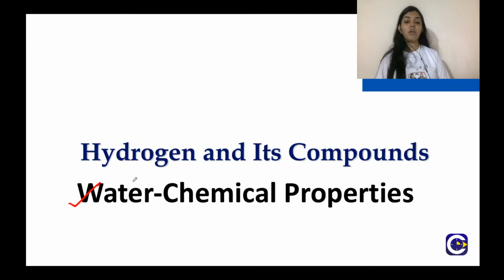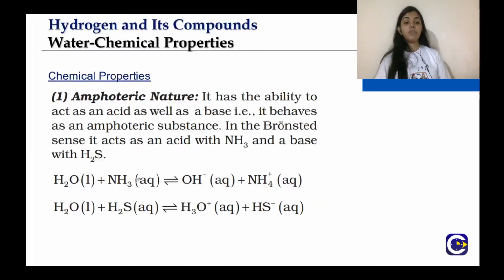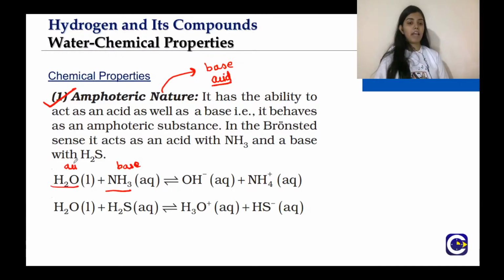So further, chemical properties of water. First is the amphoteric nature. What is amphoteric nature? That means it can behave as a base also and it can behave as acid also. That means if you take water with the acid, it will behave as a base, and if you take water with a base, then it will behave as an acid. For example, ammonia is base, so water will act as an acid. This you have to remember, that acid donates H plus and base takes H plus.